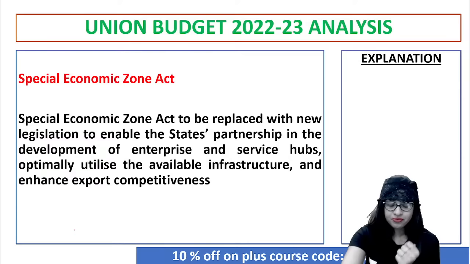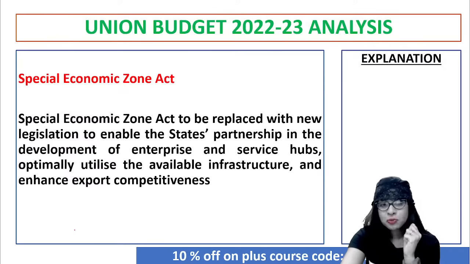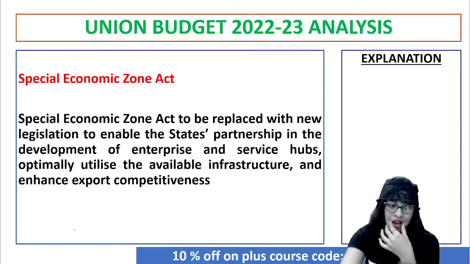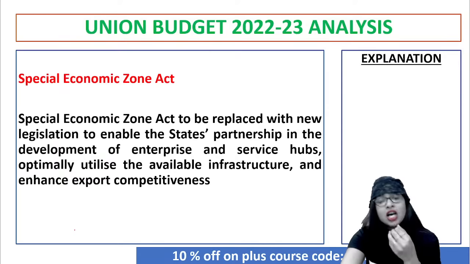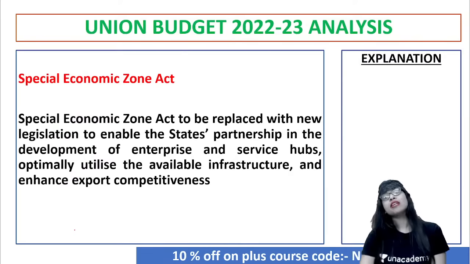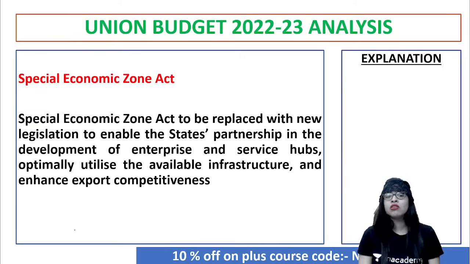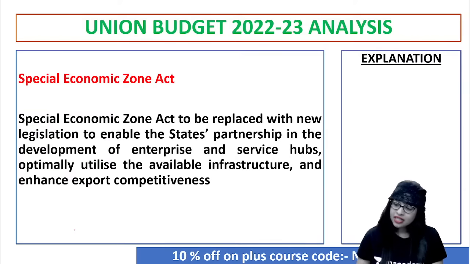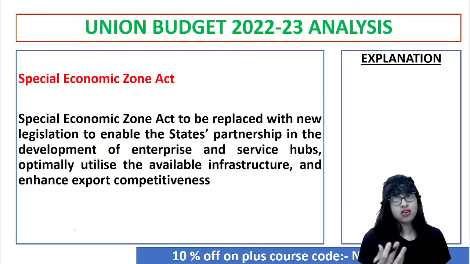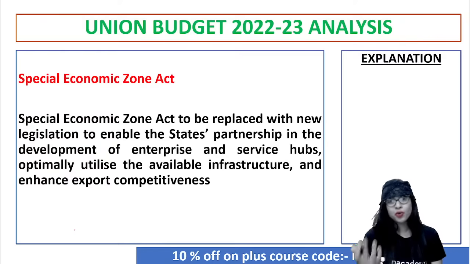Anyways. Now, another important policy highlight is in the context of the Special Economic Zone Act. The Special Economic Zone Act is said to be replaced with a new legislation, guys. They said hereafter we will not be having the Special Economic Zone Act because that is not giving results as per what we think. That's what the government said.